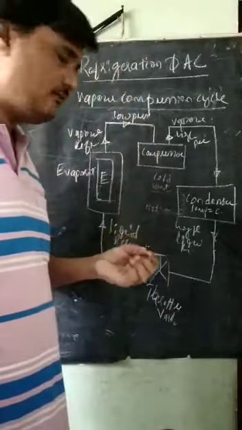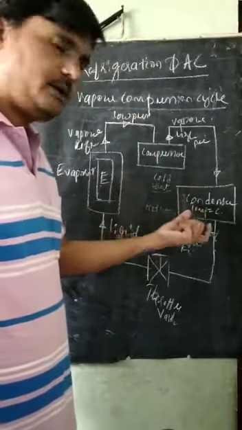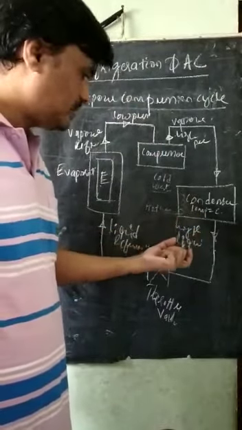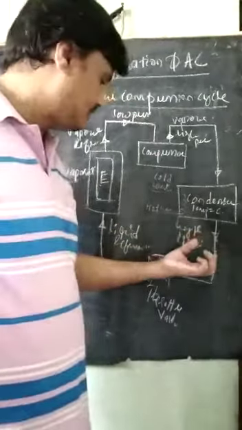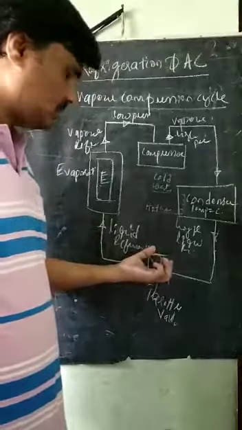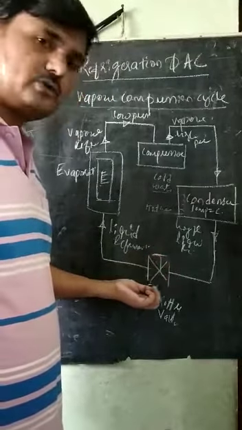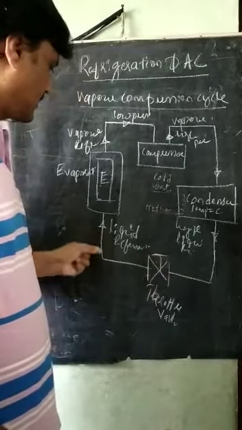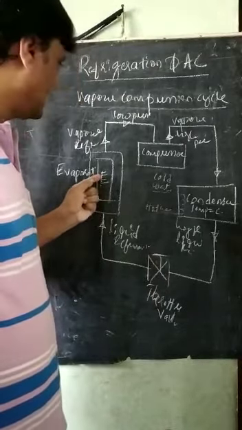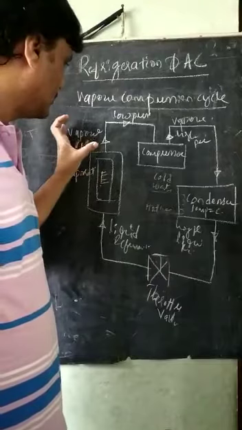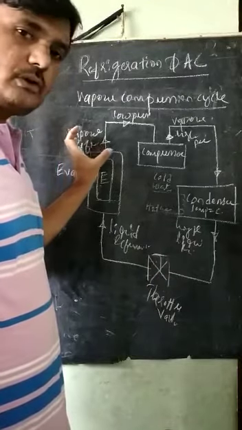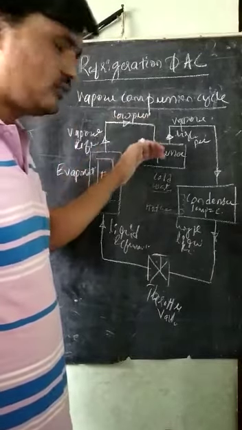So the high pressure liquid refrigerant maintains its energy by passing through this throttle valve. Then it is supplied to the evaporator, where it again absorbs heat and becomes low pressure vapor. Then it goes to the compressor.